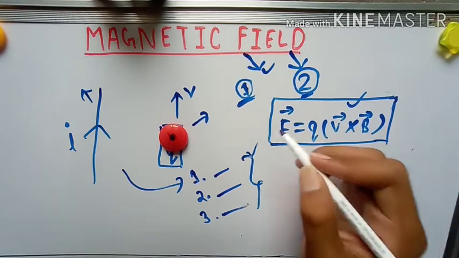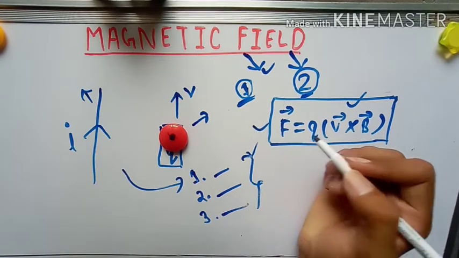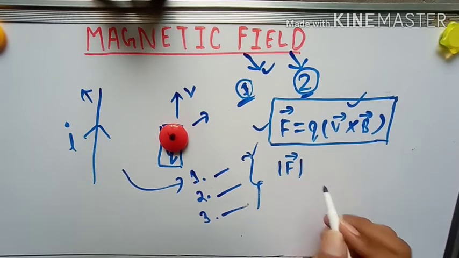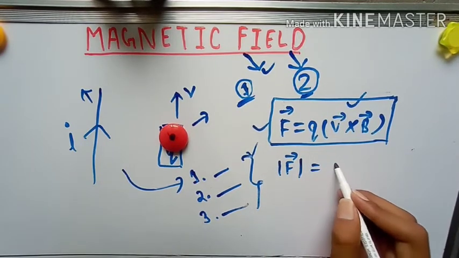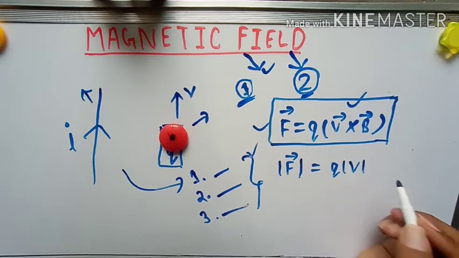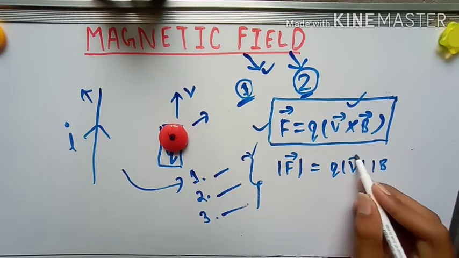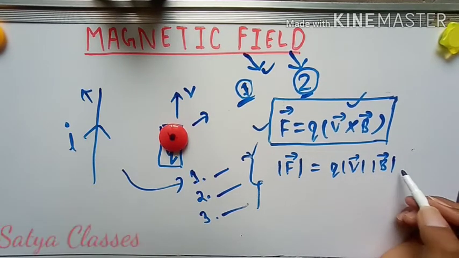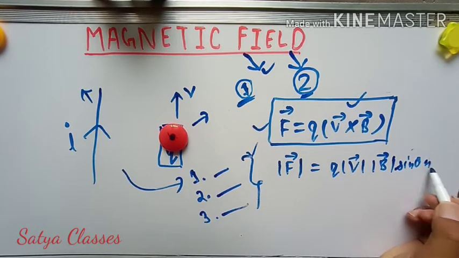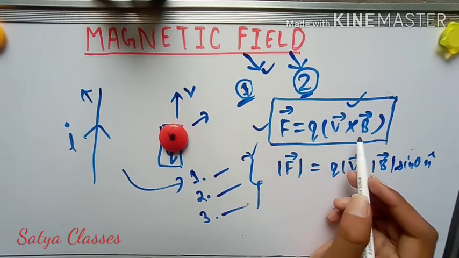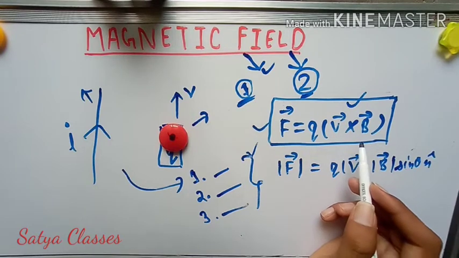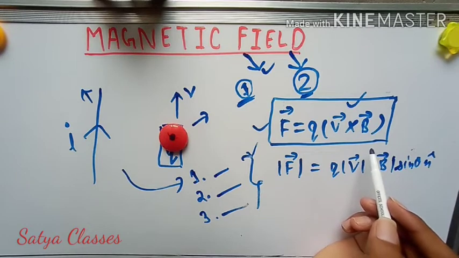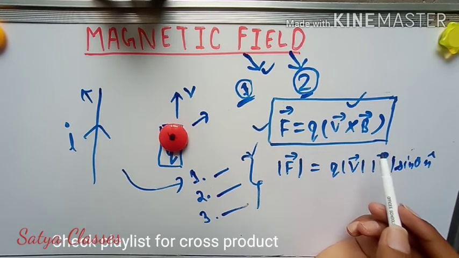So now you have the formula. This formula can determine the magnitude of the force. Of course, mod F will be equal to Q V B sine theta n cap. I am using mod to indicate the magnitude, nothing to worry about. This is the cross product, and I will take 2 minutes to explain the cross product. Otherwise you can watch the video for cross product in the playlist of class 11th.